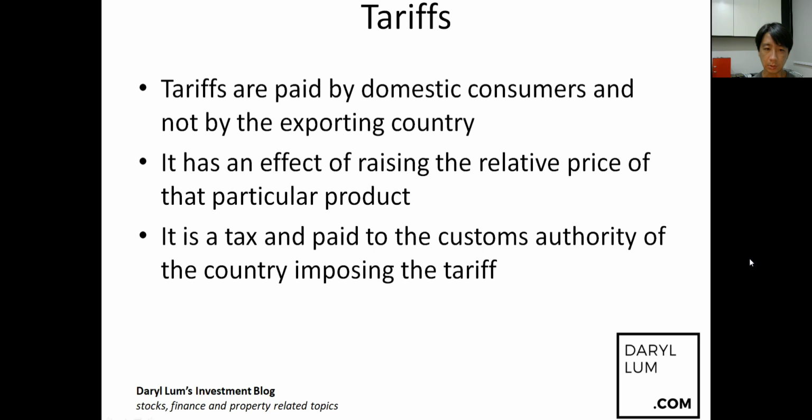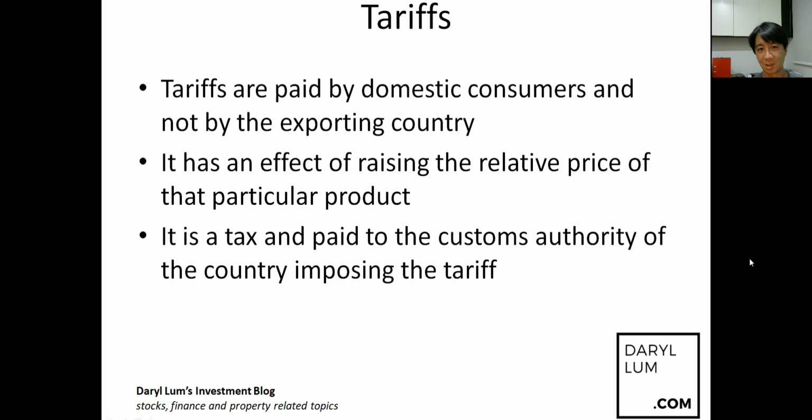So this tariff is actually a tax, and it's paid to the customs authority of the country imposing the tariff. If the US government imposes the tariff, it is paid by the US consumer. And who does the US consumer pay to? The US consumer pays to the US government, the US customs authority. So a tariff in effect has the effect of making the US government richer. It makes the domestic government richer.